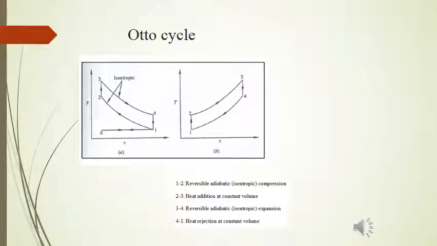Now you can draw the TS diagram for these processes. As you know, isentropic processes can be shown by vertical lines. So processes 1 and 2, and 3 and 4, are the isentropic processes, and they have been shown by the vertical lines. Whereas constant volume processes are shown by an inclined curve on the TS diagram, having a slope with the positive x-axis.